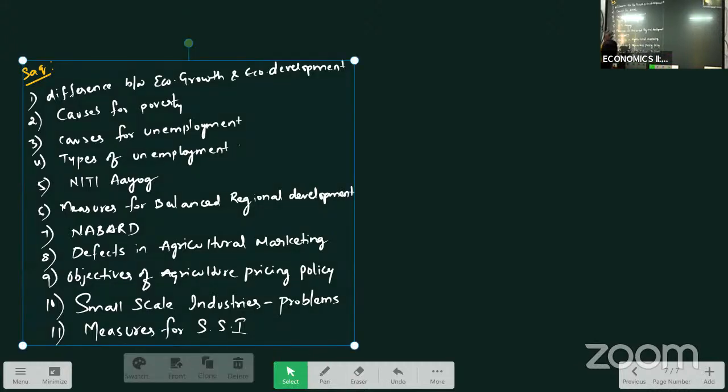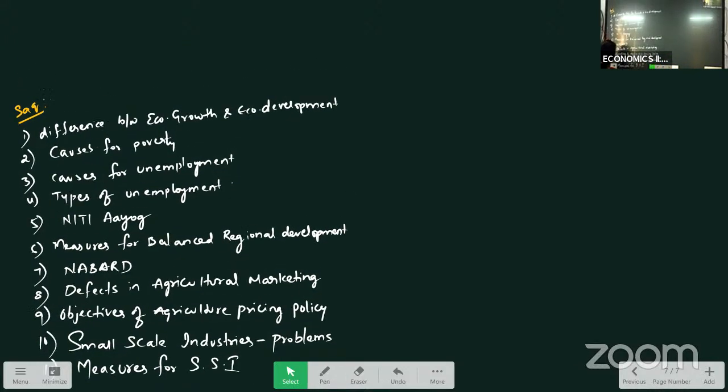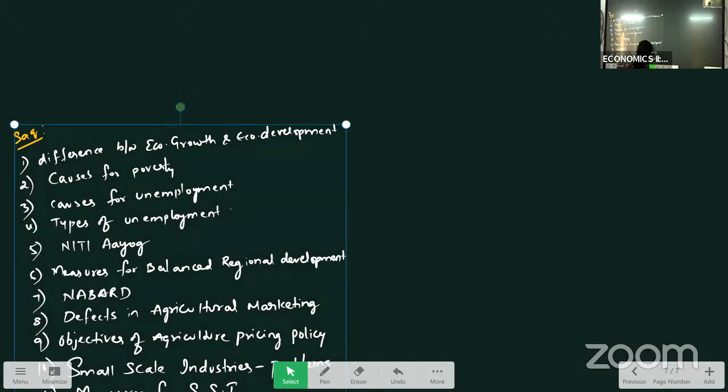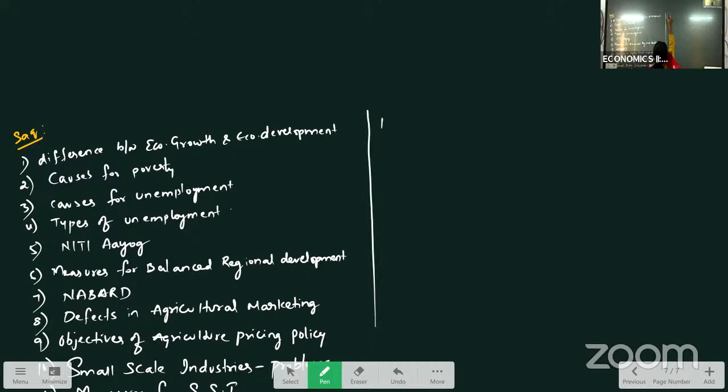A few more questions you can take. Small scale industries. Then objectives of LIC. Sources of renewable energy.